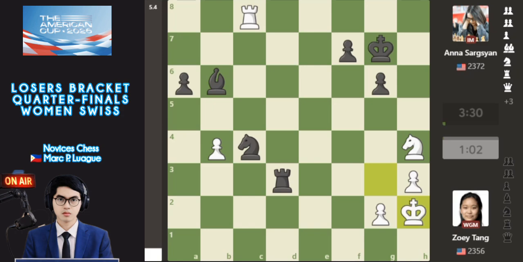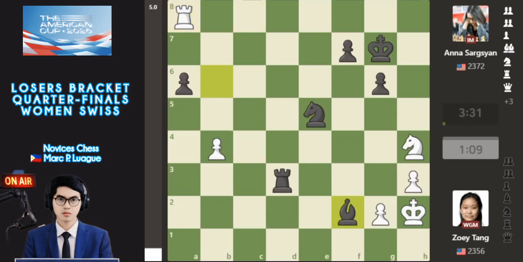So it means rook and knight here against two pieces, bishop and knight, three to two versus three here. Knight e5 by Sargsyan and also rook a8 without threatening the pawns, and also bishop f2, more control with the bishop threatening the knight here. So it means threats to the knight.